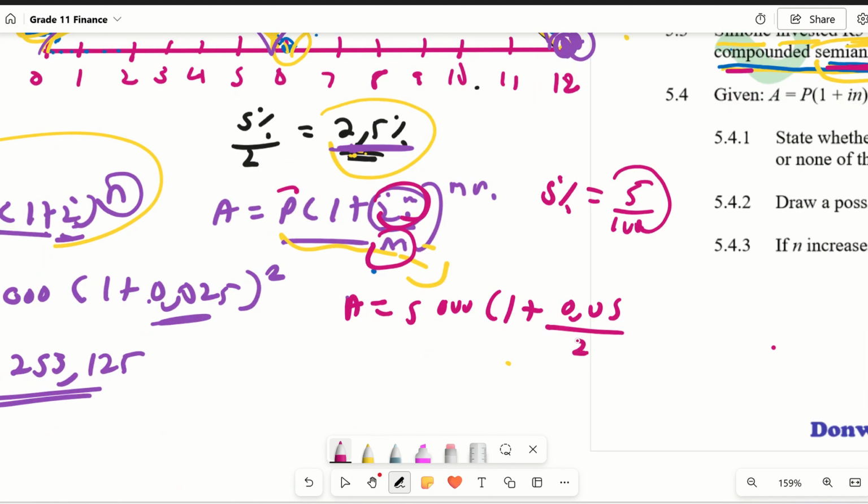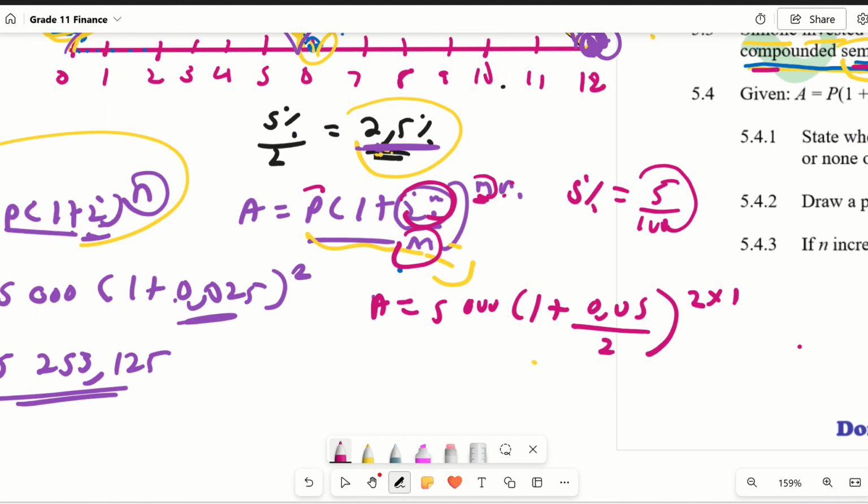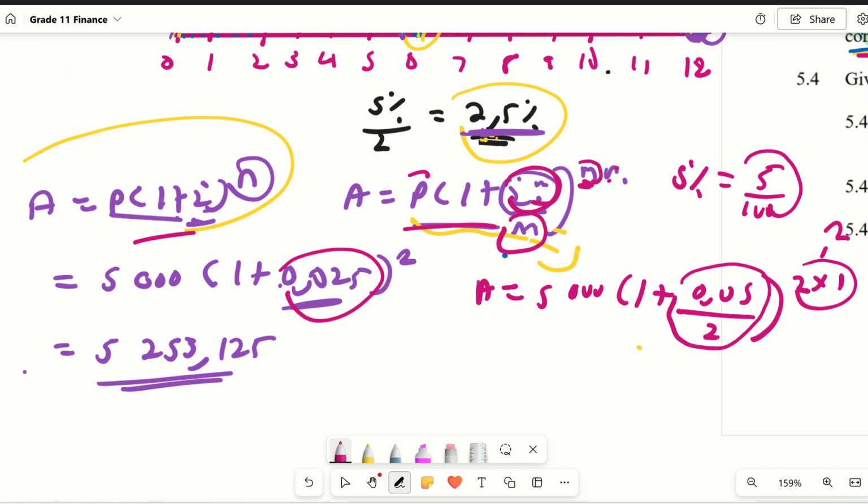So you're going to put a 2 there, and then close bracket. And then at the top, we put M and N. So M is still our 2 there. N is the number of years. So we are looking at a period of a year, so it's going to go times 1. So you guys see that we're also going to get 2 there, and you also see that this will give you this. So you see, guys, the important thing is interpretation of these formulas. It's just one and the same thing. Are we good?